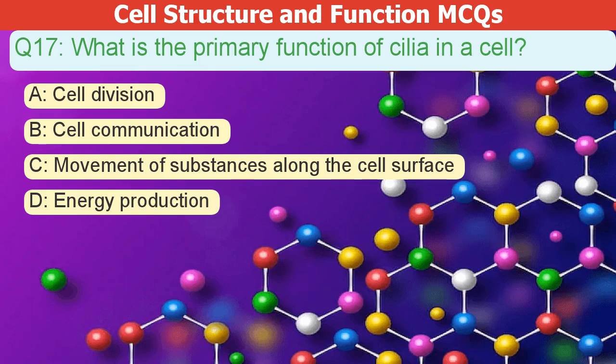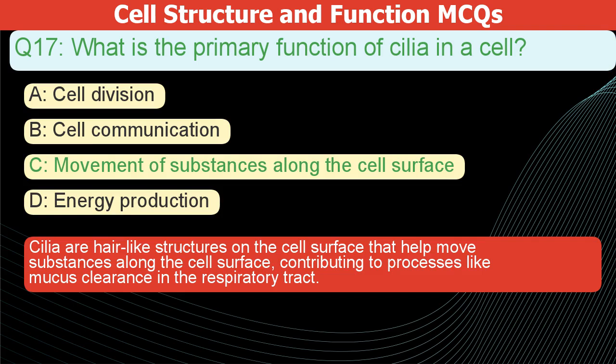What is the primary function of cilia in a cell? A. Cell division. B. Cell communication. C. Movement of substances along the cell surface. D. Energy production. The correct answer is C. Cilia are hair-like structures on the cell surface. They help move substances along the cell surface. This contributes to processes like mucus clearance in the respiratory tract.